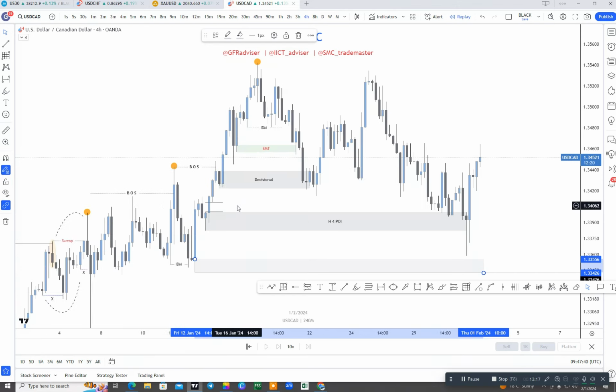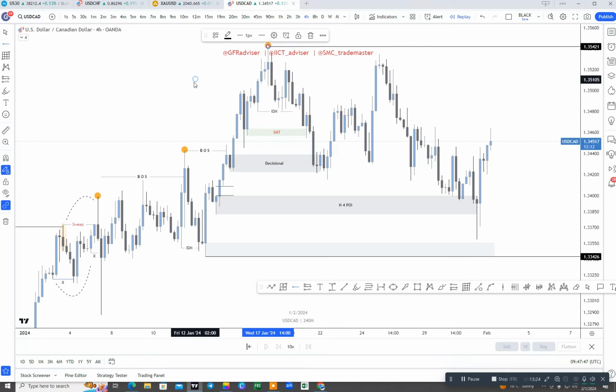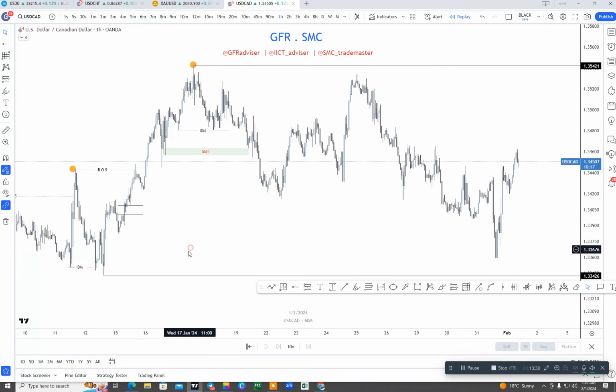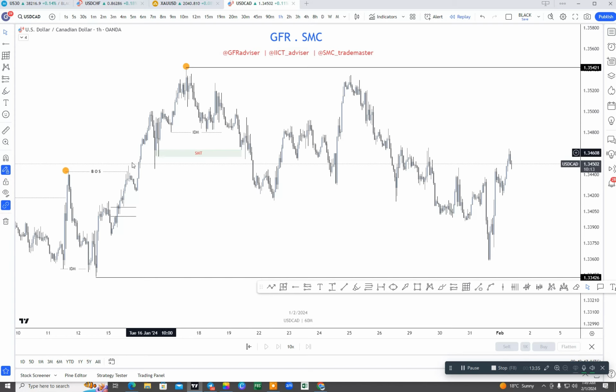Now let's see, here was our 4-hour time frame range, the low, and this was the high. We will see the same structure in the 1-hour time frame as well. Here was our H1 time frame structure. Here was the breakout structure. The last breakout structure was here, in the same candle. The H1 structure and H4 structure were almost completely the same.